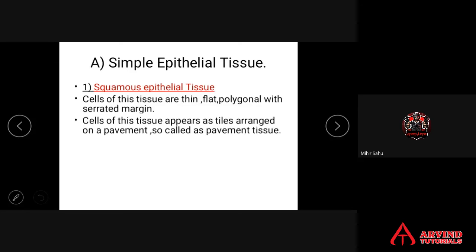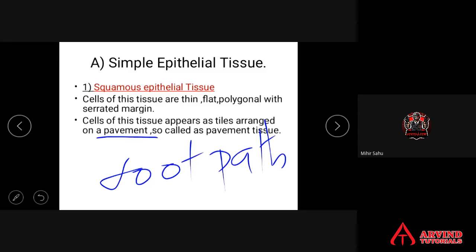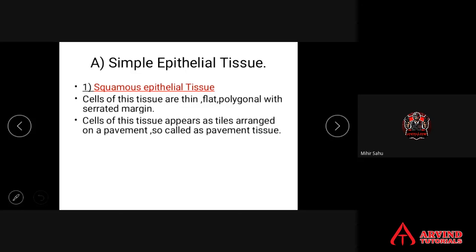Cells of this tissue appear as tiles arranged on a pavement. Hence it is called pavement tissue. If you keep the squamous epithelium, which is a simple epithelial tissue, under a microscope, ऐसा लगेगा the cells of squamous epithelium are arranged like tiles on a pavement. Pavement बोले तो footpath. Footpath को हम लोग pavement बुलाते हैं. So another name for squamous epithelium is pavement tissue. Okay.